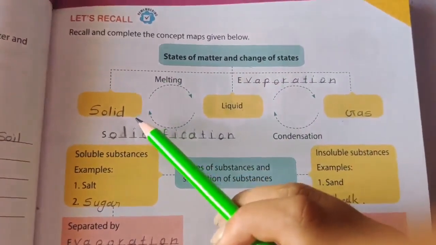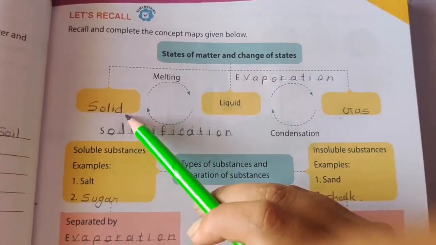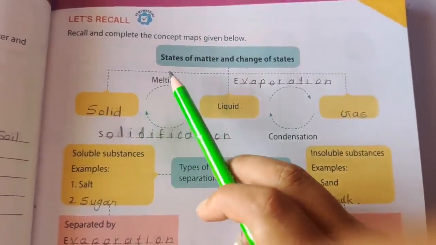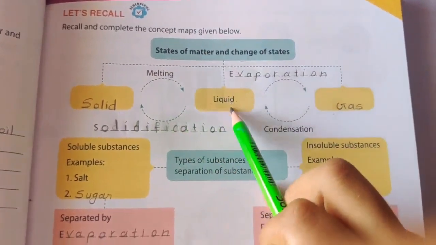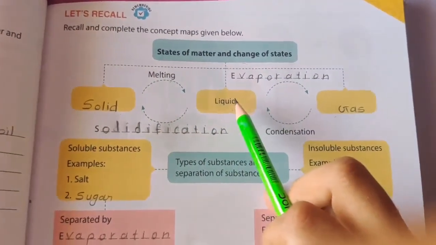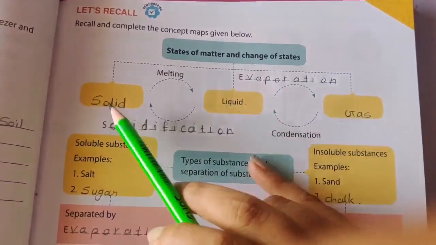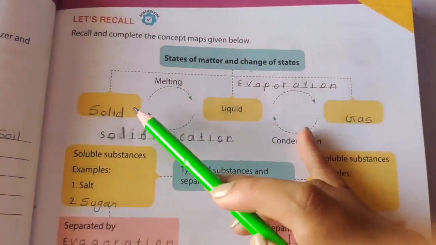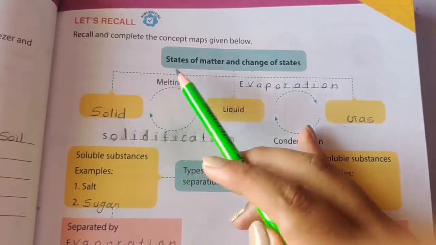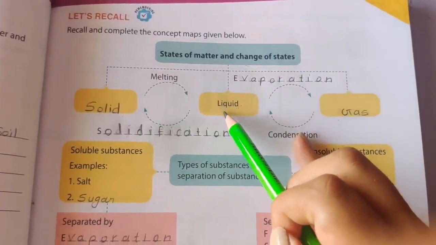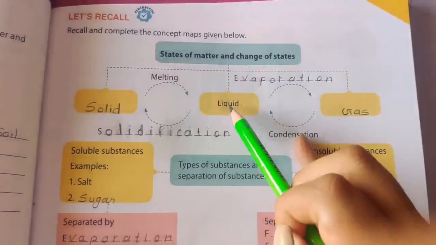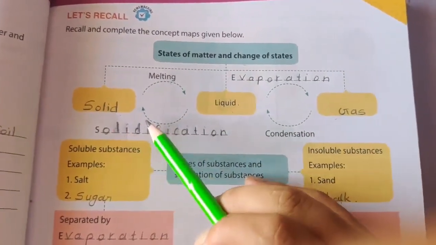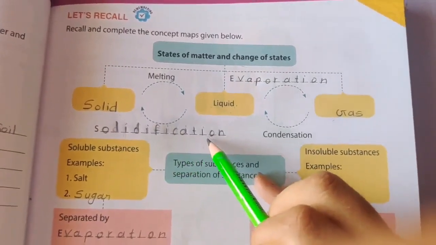Now when a solid melts, it will turn into liquid, right? And when liquid turns into solid on cooling, it's called solidification. जब सॉलिड जो है, सॉलिड कोई भी थिंग जो होती है, जो वो मेल्ट होती है, तब वो लिक्विड में चेंज होती है. और लिक्विड थिंग्स जो है वो कूल होने पर सॉलिड थिंग में चेंज होती है. This process is called solidification, right?